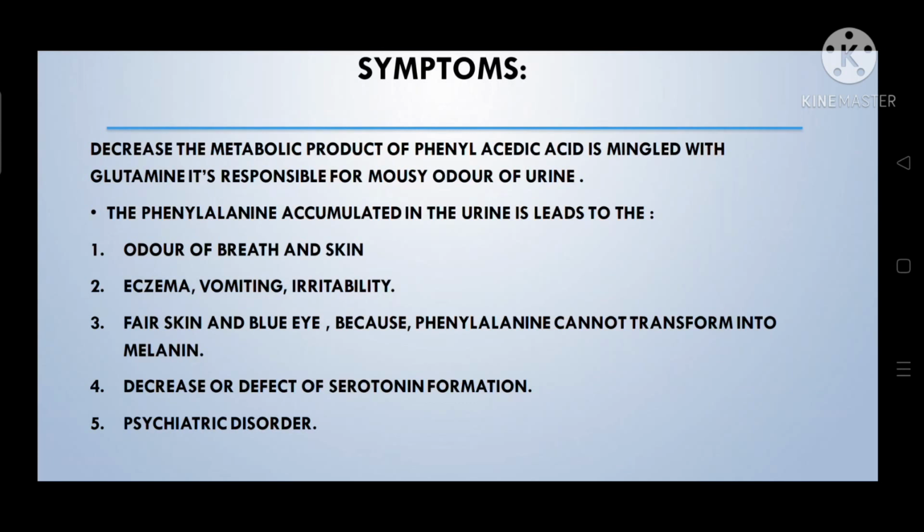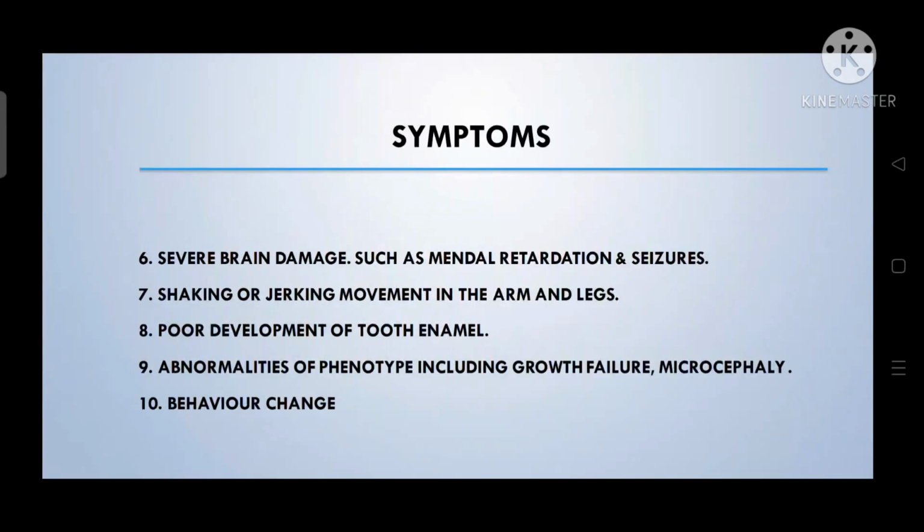The later symptoms are severe brain damage, like mental retardation and seizures. Mental retardation occurs when the excess phenylalanine prevents normal brain development and results in mental retardation. Next is psychiatric disorder, that means changes of mood and behavior.